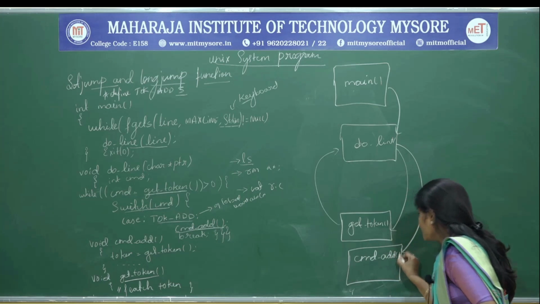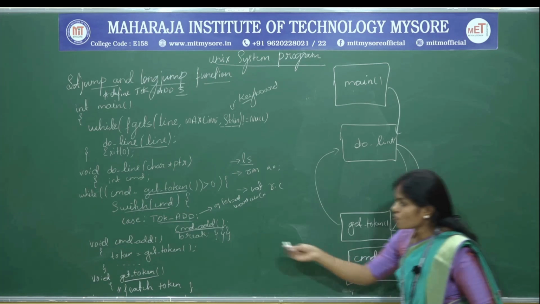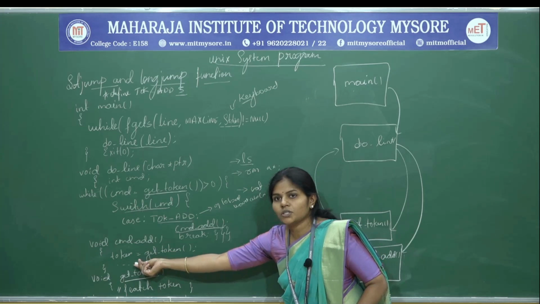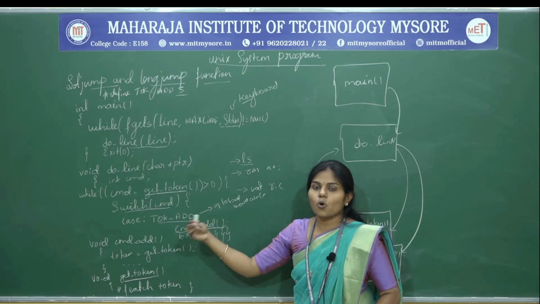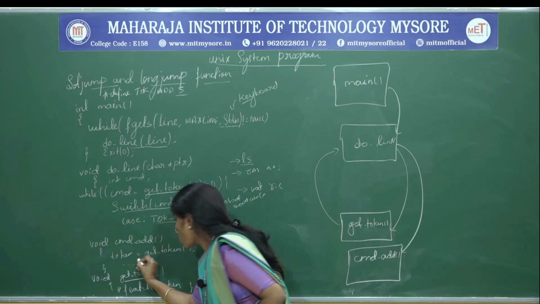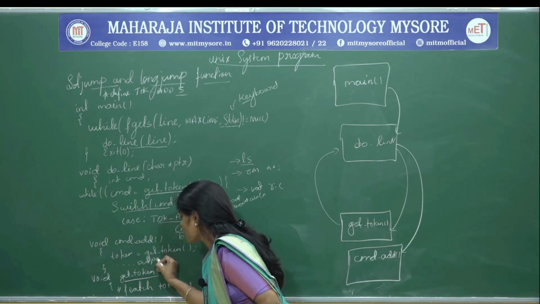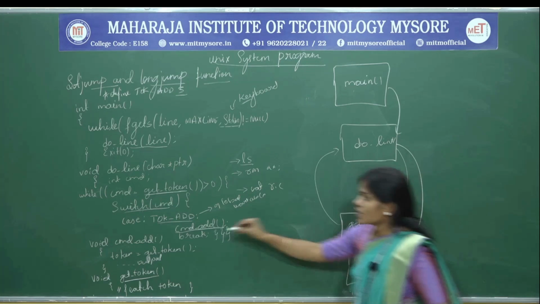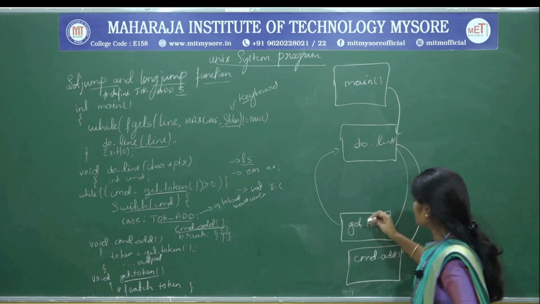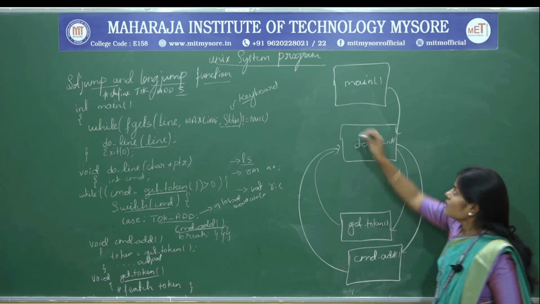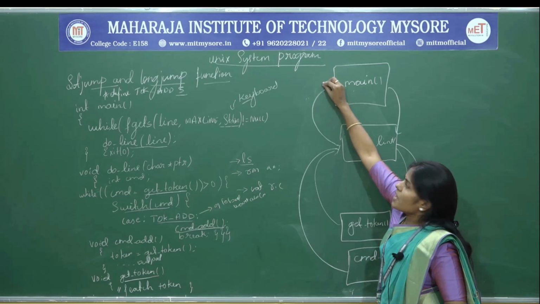So the command add is a function. Now the control will come to the command add function. Next, within that it is going to take the token and it is going to perform the execution of a command. So the output it is going to give. Now the control will go back again to the do line. Now after execution of the do line, the control will go to the main function.